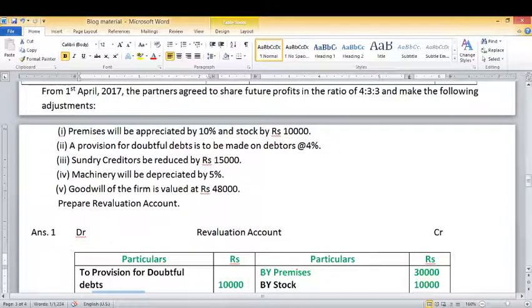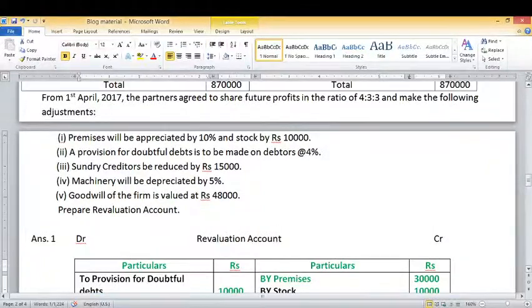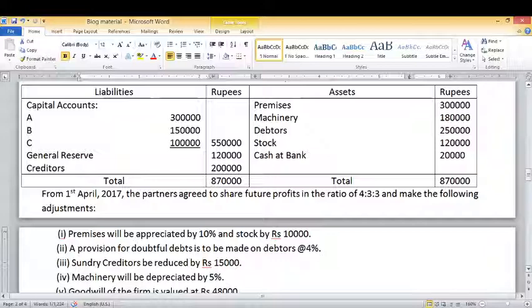Now one adjustment I have skipped, adjustment number 2. So first we will look at this adjustment. A provision for doubtful debts is to be made on debtors. As we know that provisions are liabilities, so we have to create provision on debtors at 5%. So we have to create liability, it will be taken as an increase in the liability, right? Then we will look at the value of debtors in the balance sheet, and it is 2,50,000.